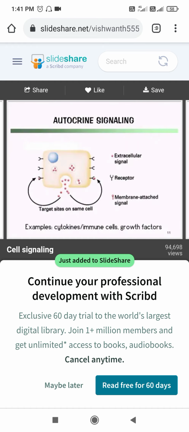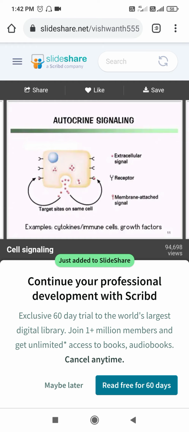In case of autocrine signaling, the signal produced by the cell acts upon the same cell. It binds with the surface receptor present on the same cell. So in autocrine signaling, some cells respond to signaling molecules which are produced by themselves. The signaling molecules react with the receptor present on their own cell, for example in the immune system, proliferation of the T lymphocyte in response to antigenic stimulation by synthesis of a growth factor like signaling molecule.